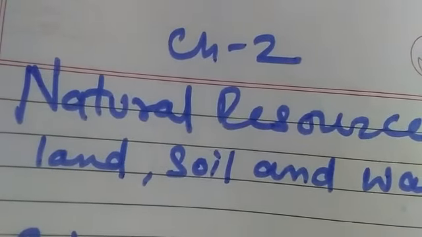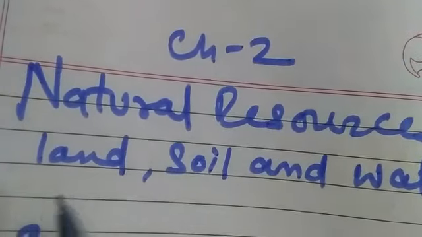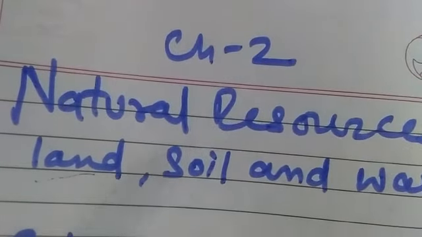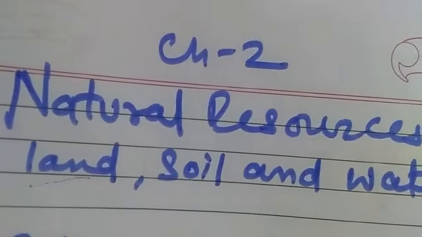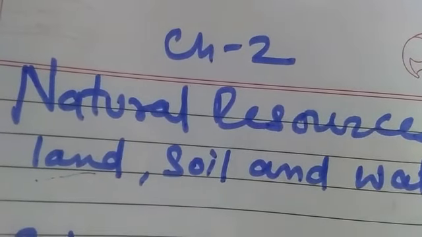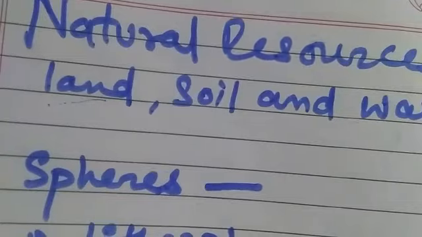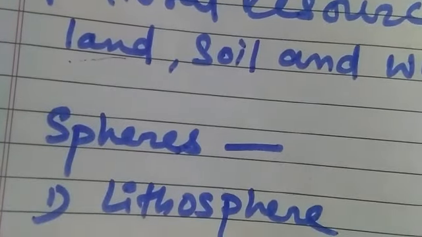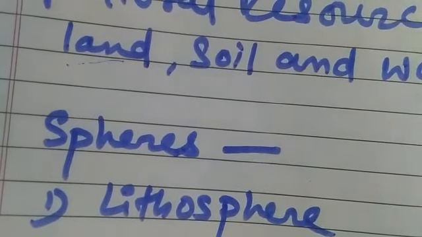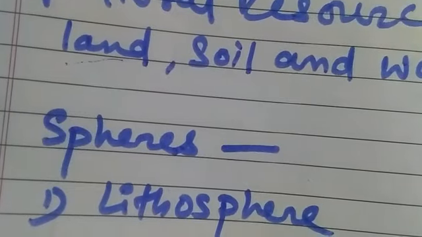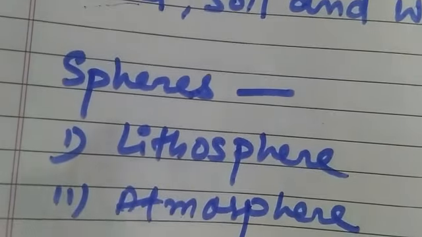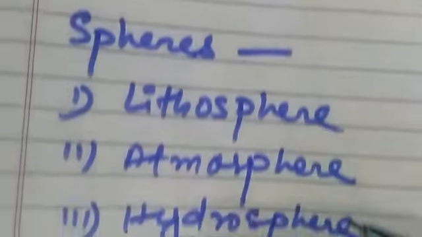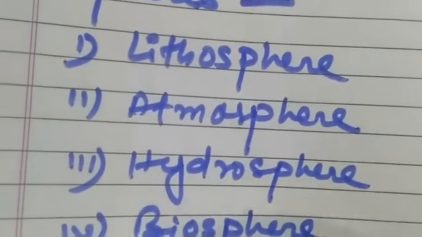Welcome children. In the previous class we have already discussed the land resources, and now I will summarize all the points of our previous classes, and then I will start a new topic. In the previous class we learned that Earth is a unique planet in the solar system, and life is possible on Earth only because of the four spheres. These spheres are lithosphere, atmosphere, hydrosphere, biosphere.